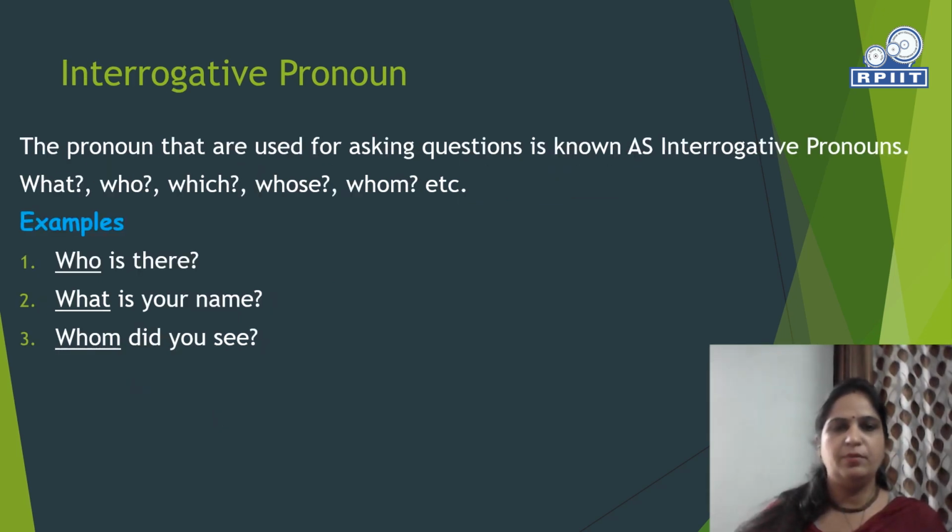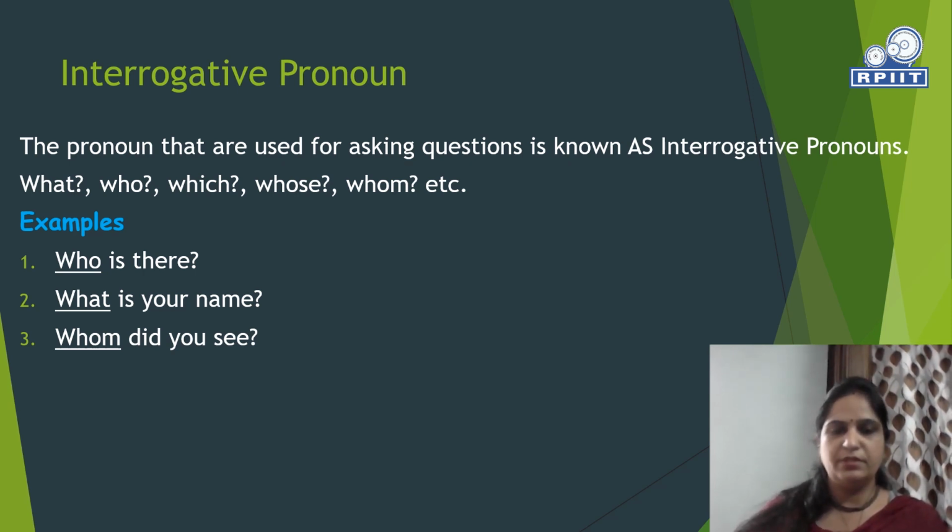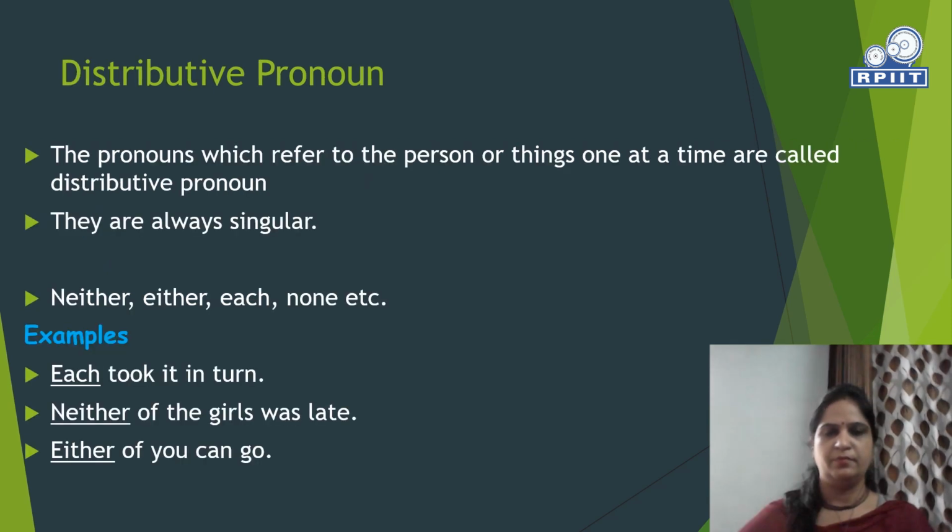Interrogative pronoun. The pronouns that are used for asking questions are known as interrogative pronouns. These interrogative pronouns are used to ask questions, like what, who, which, whose, whom, etc. Some examples are who is there, what is your name, whom did you see. Here, who, what, whom are interrogative pronouns.